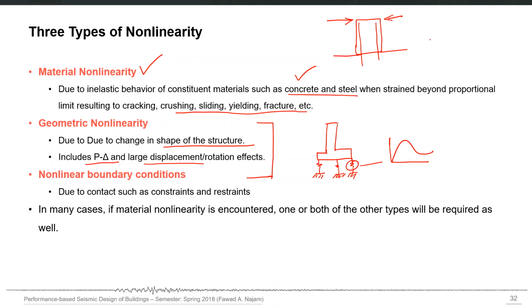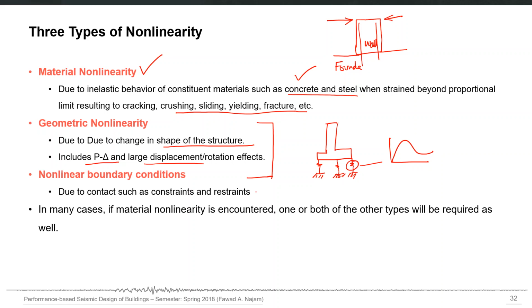Now this kind of boundary condition at the base will be non-linear, because you have to model the contact between the foundation and the wall. The area of contact is different at different time instants. If you want to model the contact between wall and foundation which is varying in time, that will be boundary nonlinearity.